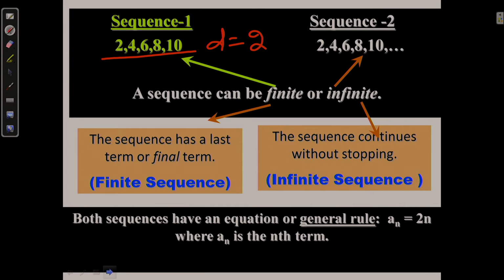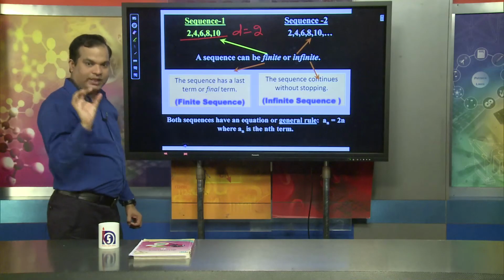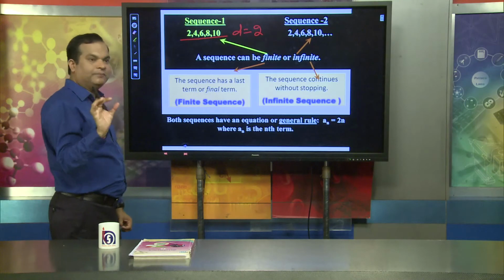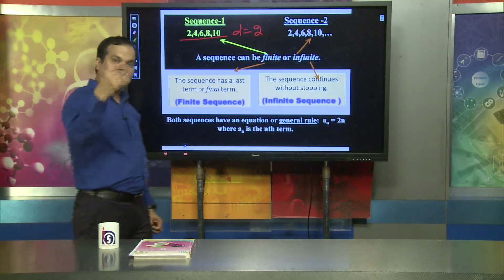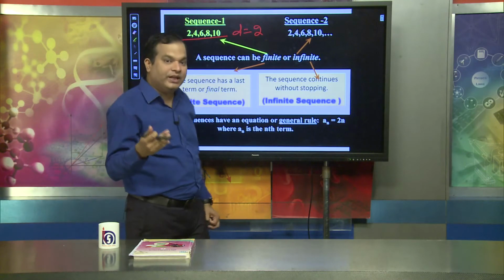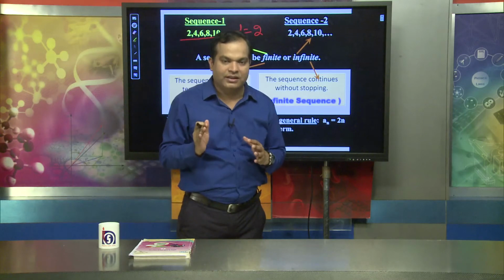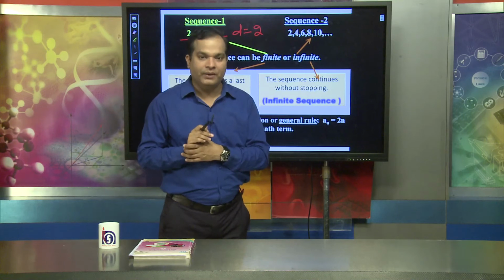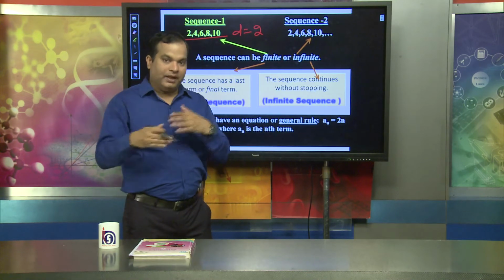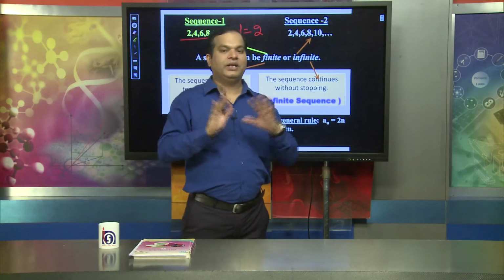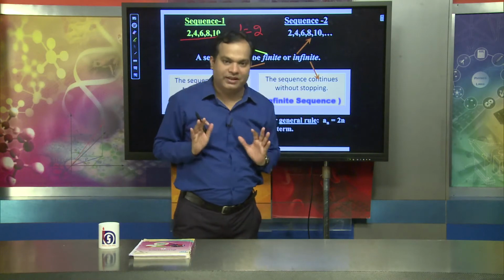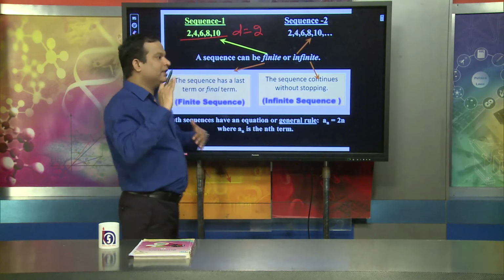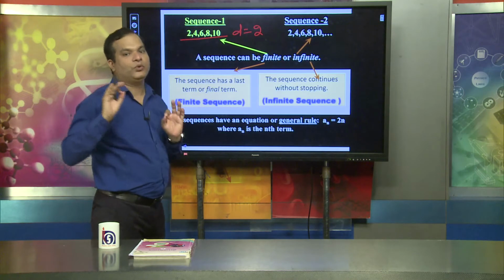If the difference is a fixed quantity, it is a sequence, and particularly this sequence is called an arithmetic sequence, and we also call it an arithmetic progression. If the difference is not a fixed quantity, then we cannot say it is an arithmetic sequence. Again, sequences can also be divided into two parts.